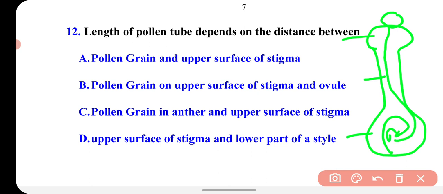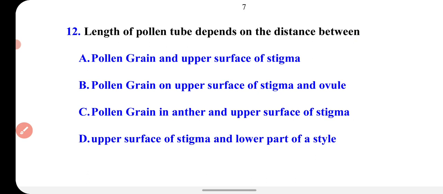Okay, so the length of the pollen tube will depend on the distance between the pollen grain on the surface of stigma and the ovule, from this to this. So option B is the correct option.